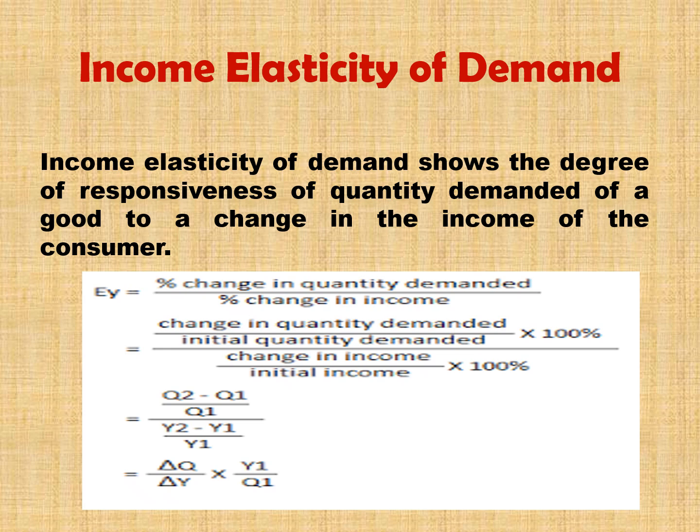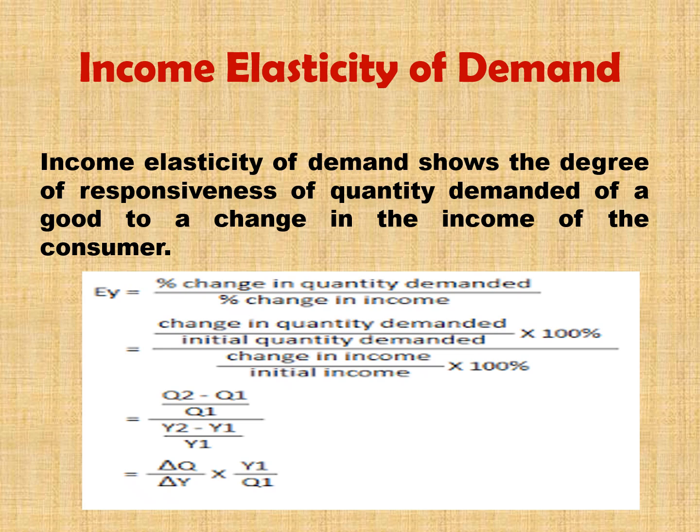This we can write as Q2 minus Q1 divided by Q1. Change in quantity demanded means, for example, Q2 is the present quantity demanded and Q1 is the previous quantity demanded. Q1 means initial quantity, so initial means previous quantity.